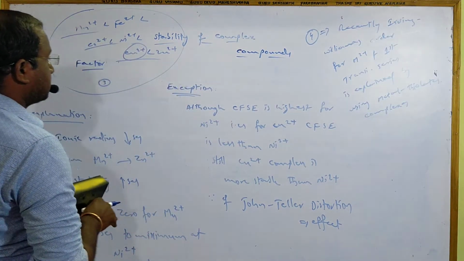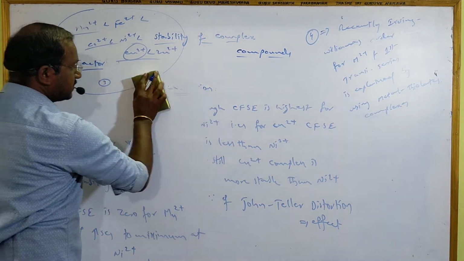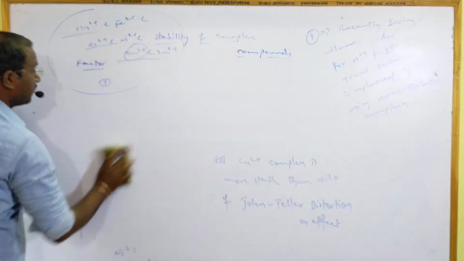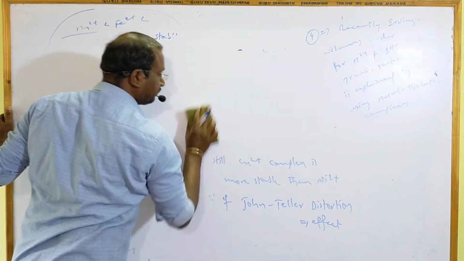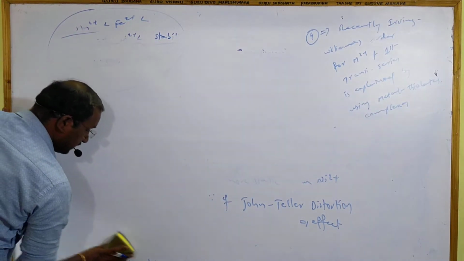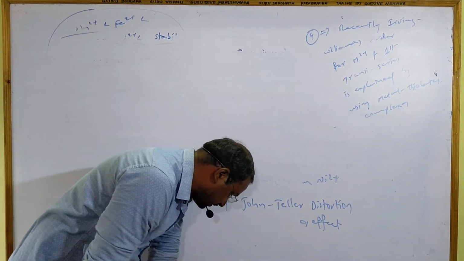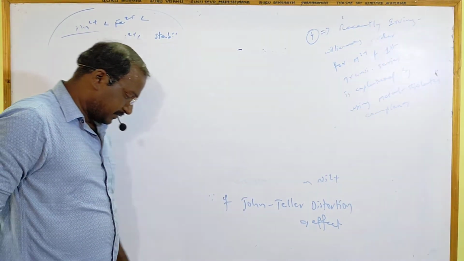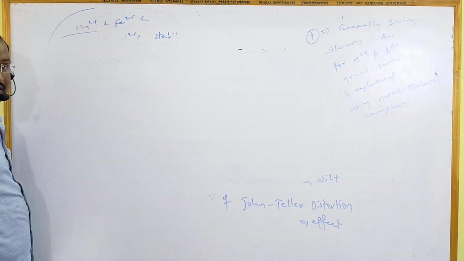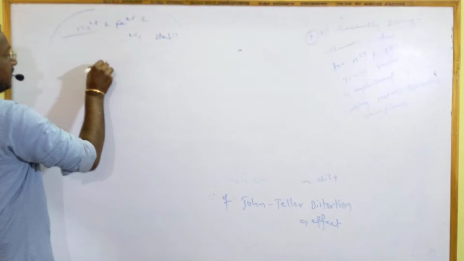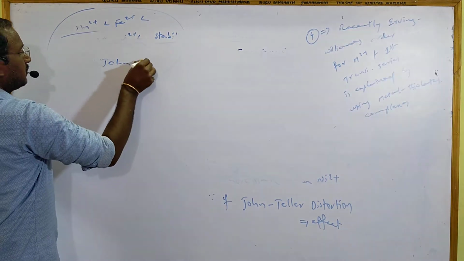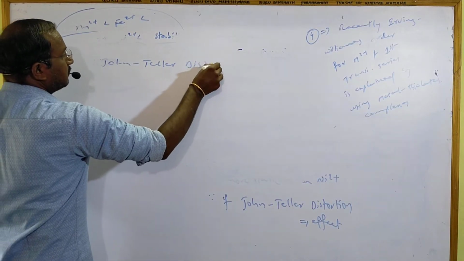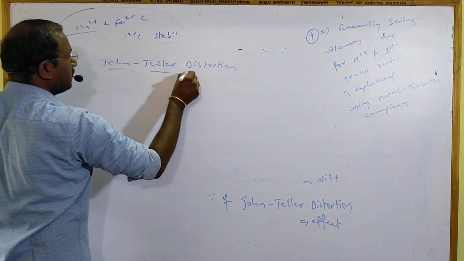Okay. Next, the last topic in this is Jahn-Teller distortion, the Jahn-Teller effect. What is that? Let us see now. The Jahn-Teller effect is exclusive for copper ion complexes. This phenomenon is very common for copper complexes. I am writing the heading: Jahn-Teller distortion.